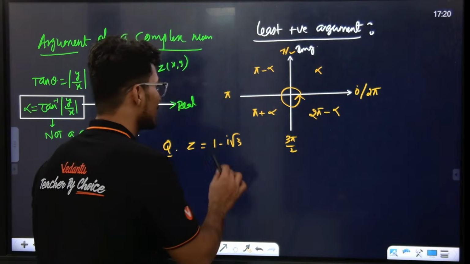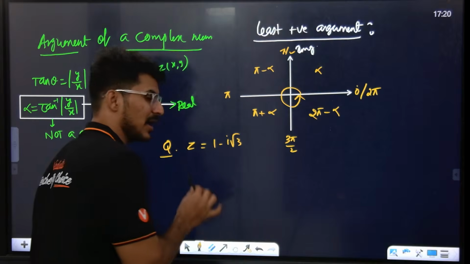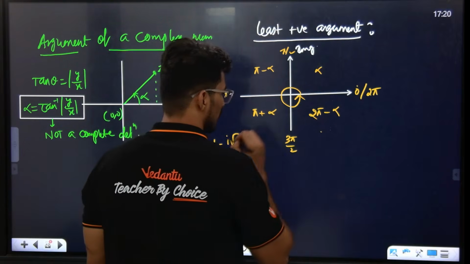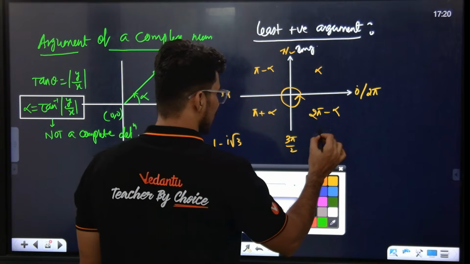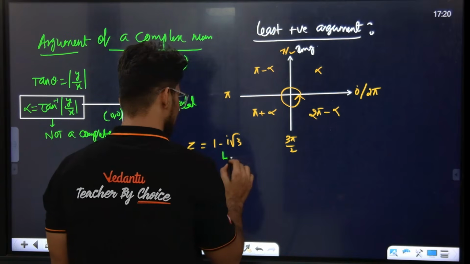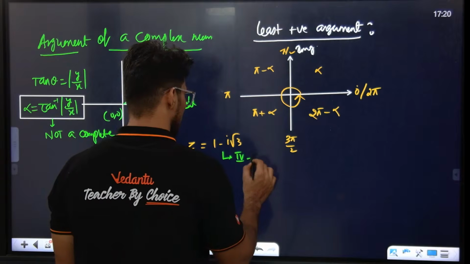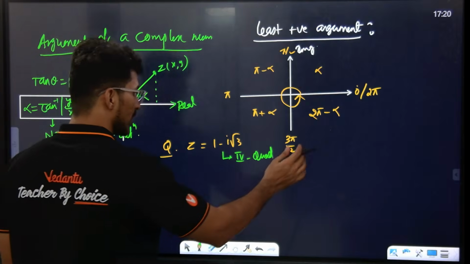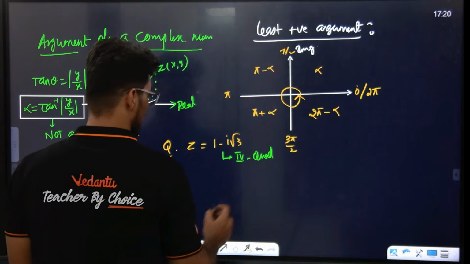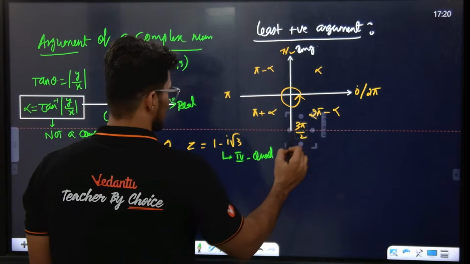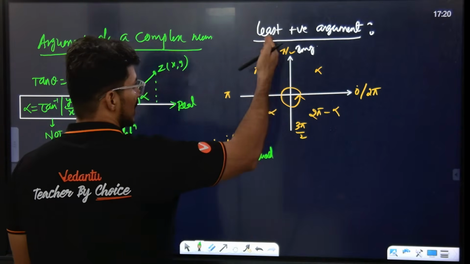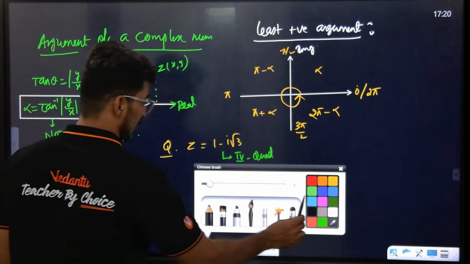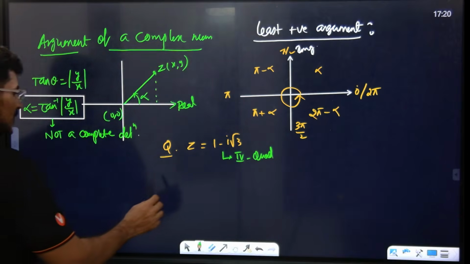In which quadrant does the complex number lie? The real part is positive and the imaginary part is negative, so it lies in the fourth quadrant. For the fourth quadrant, the least positive argument is 2 pi minus alpha. To find alpha, use its definition: tan inverse of y by x.